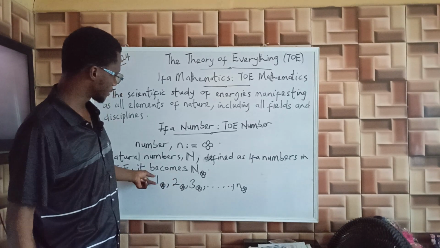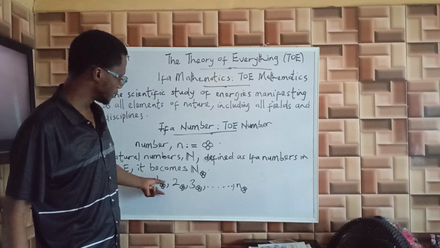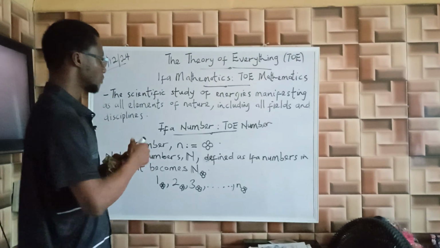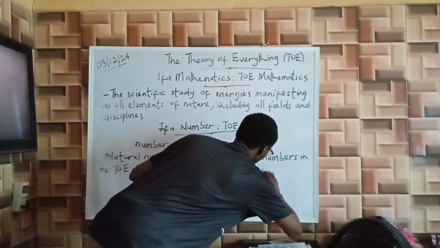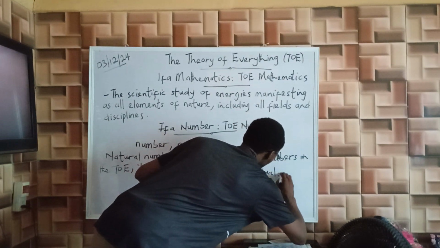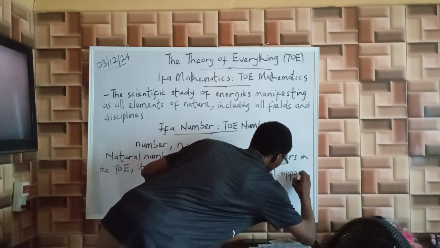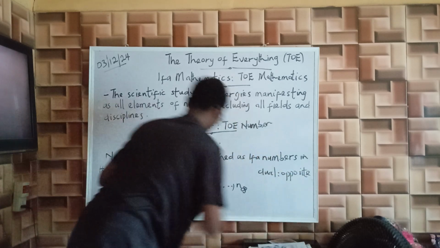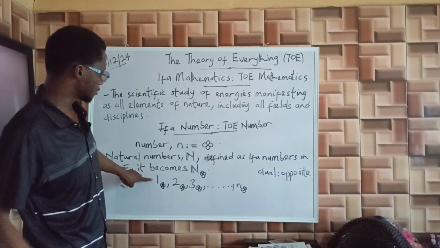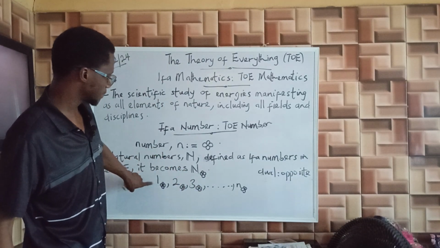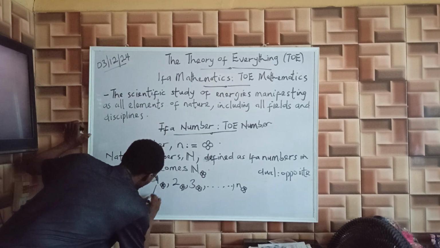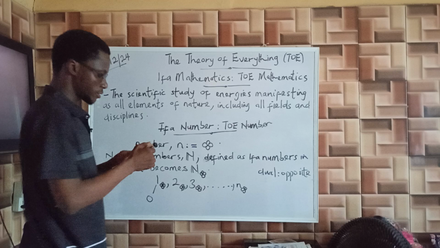What we are saying is that we take a number and we combine it with its dual, with its opposite. That is its opposite. So that combination now gives us this entanglement, it gives us 0.